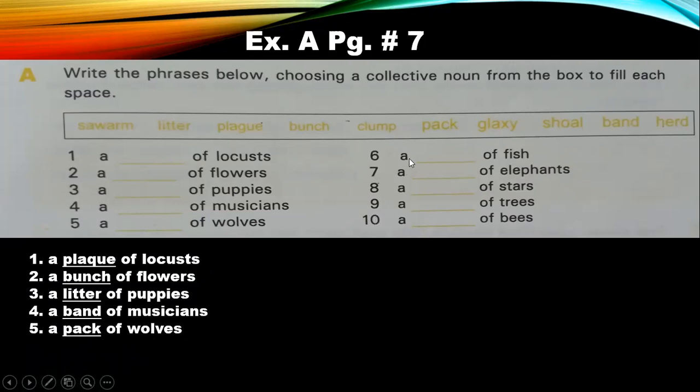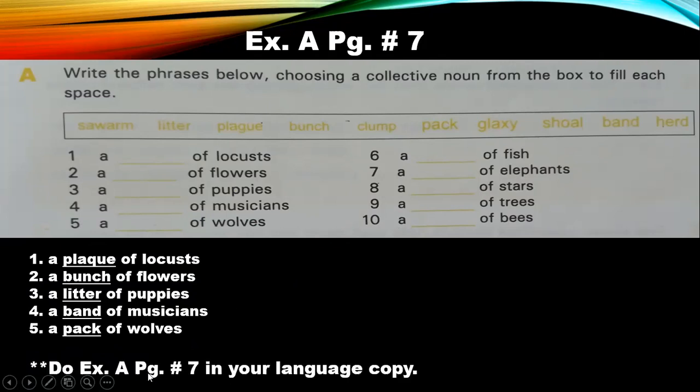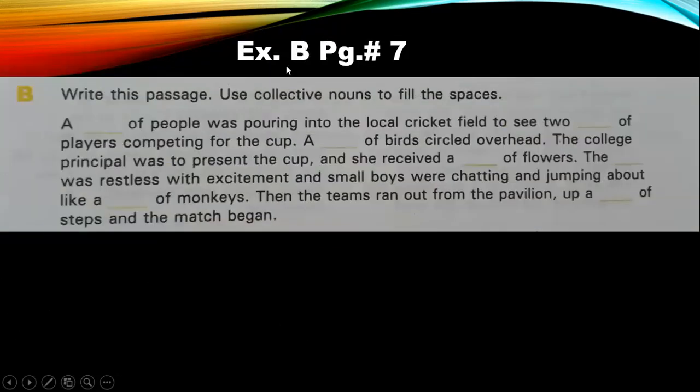From 6 to 10 you have to find out the other 5 collective nouns from here, and you have to fill in here. And then what you have to do is you have to do exercise A, page number 7 in your language copy. Okay, and you all know that I want a very neat and tidy work in the copies. Okay, so let's move on. Exercise B, page number 7. Write this passage, use collective nouns to fill the spaces. Now, you have to actually think and find which collective noun will fill this place appropriately, okay?